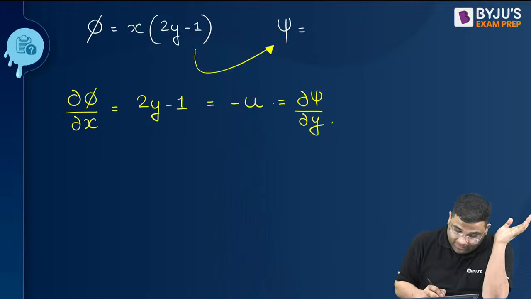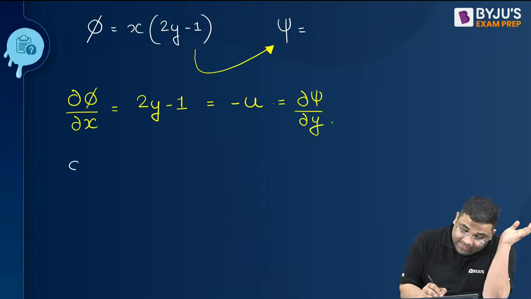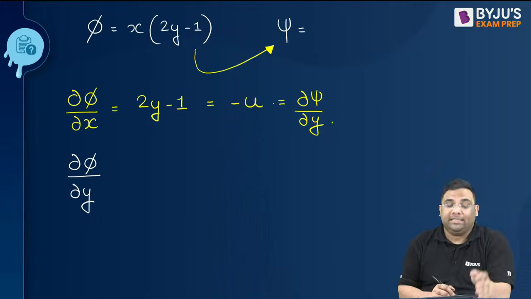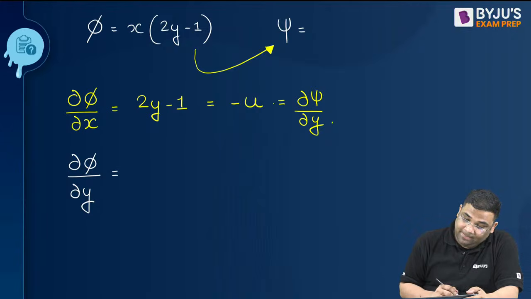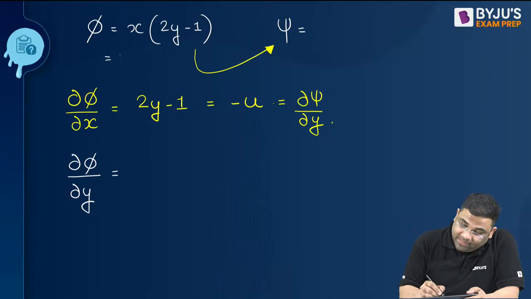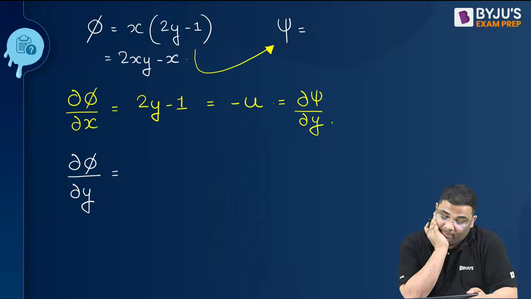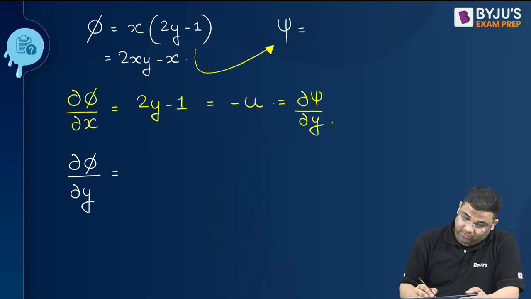Okay, you're not telling, so I will tell. Now the next thing is del phi by del y. Now this is how much you are getting, if I expand the bracket, 2xy minus x. So del phi by del y, how much will you get? You will get 2x, na?